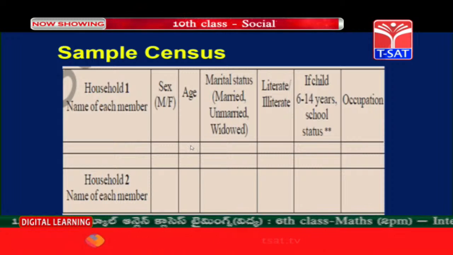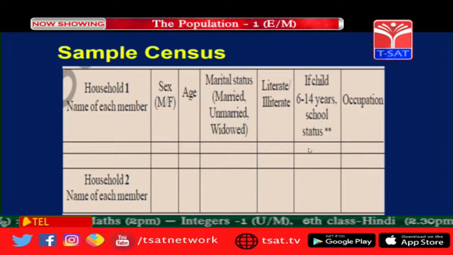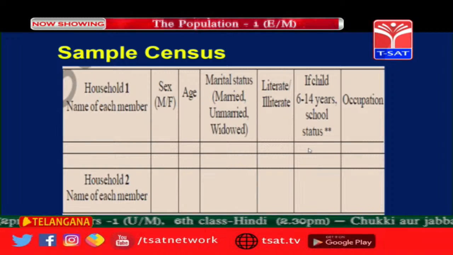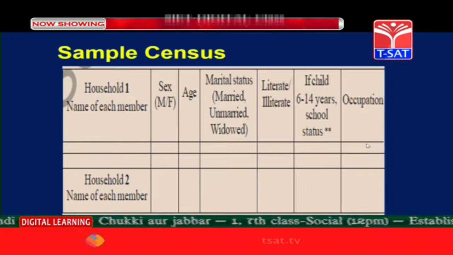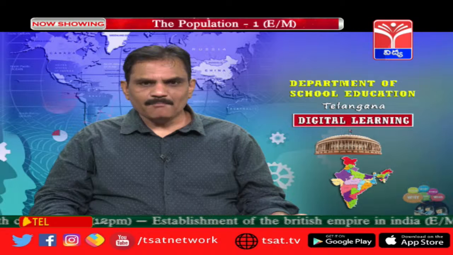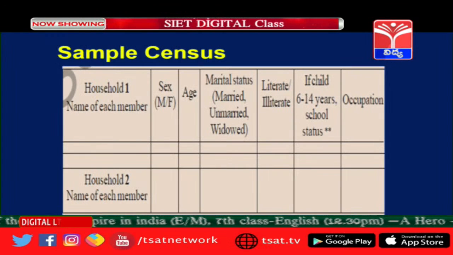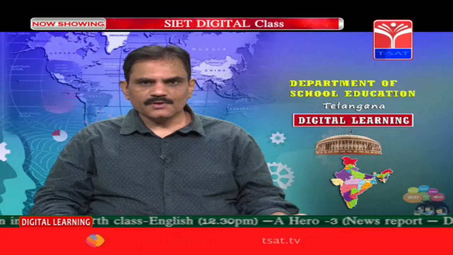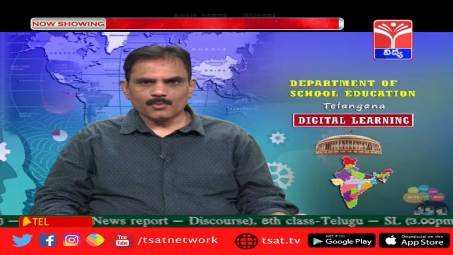In this one, you have to select the people 6 to 14 years, and for them this separate one will be there, whether they are going to school or not. And the next one we have the occupation, meaning whatever work they are doing. This is one sample census that we have to conduct. You can conduct this in your locality, in your area, in your village, and prepare one report on that.